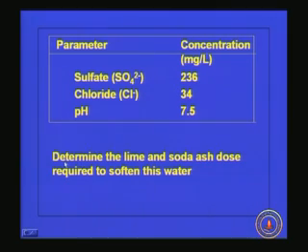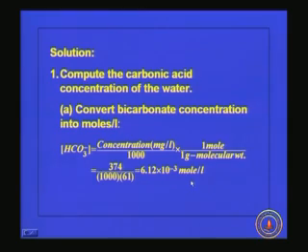What we have to do here is determine the lime and soda ash dose required to soften this water. We know the constituents, and we have to find out the amount of chemical required for the softening process. So now we will see how to solve this problem. The first step is to compute the carbonic acid concentration of the water, because carbonic acid will also consume a portion of the lime we are adding to the water.